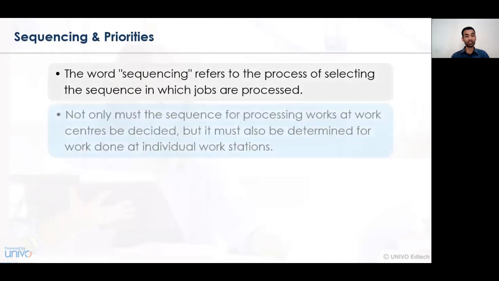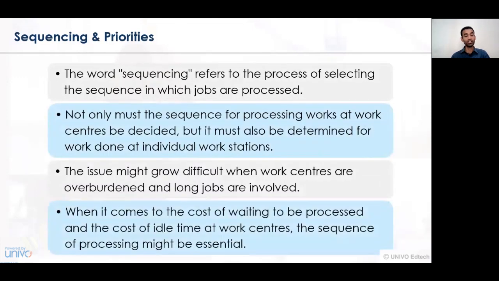Now, what is the correlation between sequencing and priorities? Sequencing refers to the process of selecting the sequence of products in which the goods or tasks are performed. Sequencing is the flow of a product or machines from one process to another process. When we select a certain process, we have to assign a certain task or job to a certain machine. That is the flow of the machine or work station, how it is being undertaken.